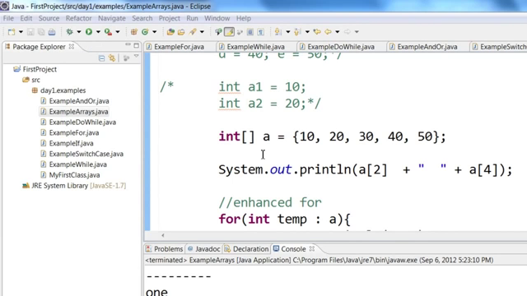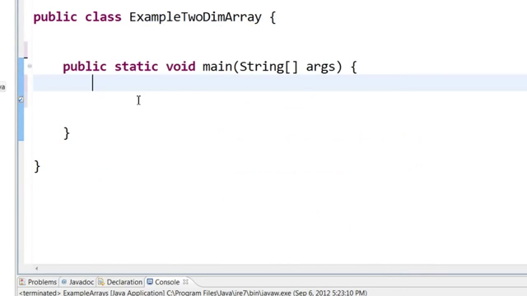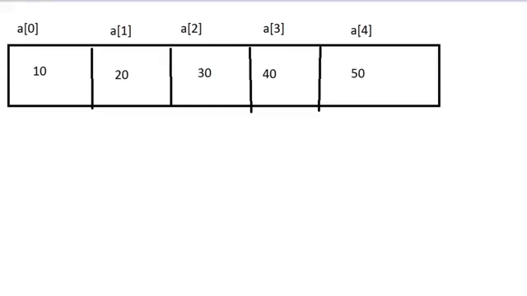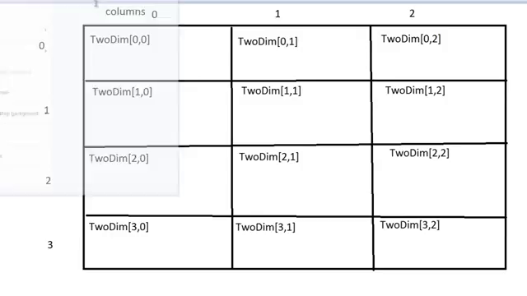Next, let us take a look at a two-dimensional array. Here I have a class called example2dim_array. Arrays need not be one dimension, that is, one array of numbers. It can be two-dimensional. What does it mean? Two-dimensional arrays are a kind of matrix. Here you have columns, column 0, column 1, column 2, and then rows, row 0, row 1, row 2 and row 3.